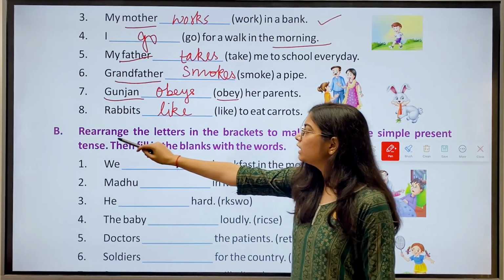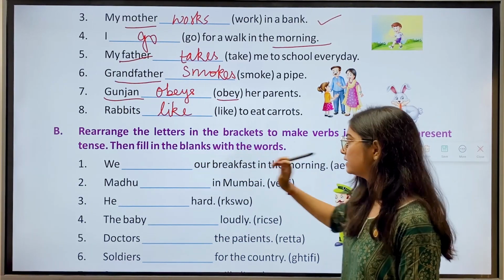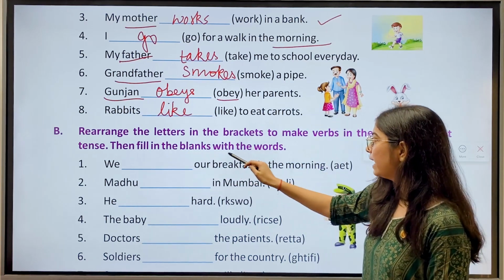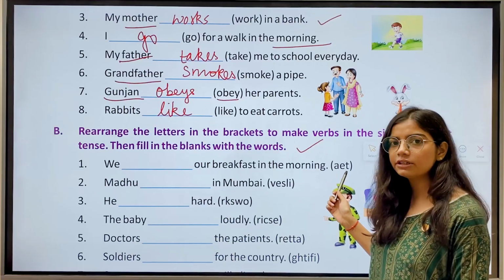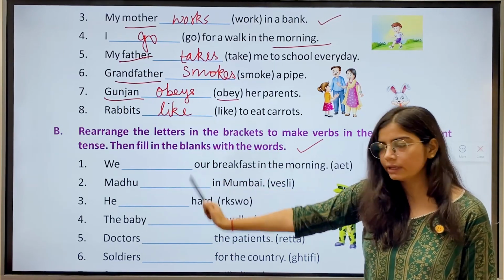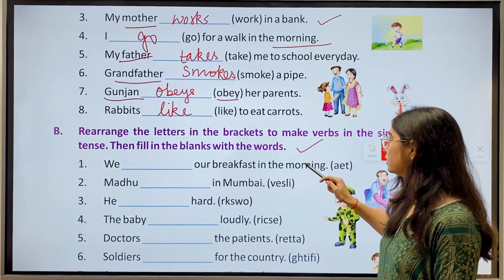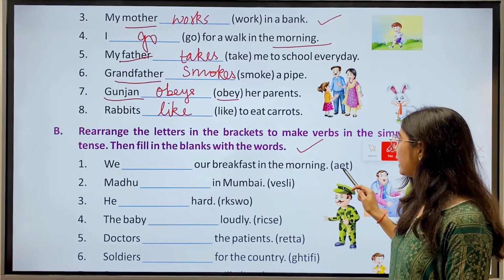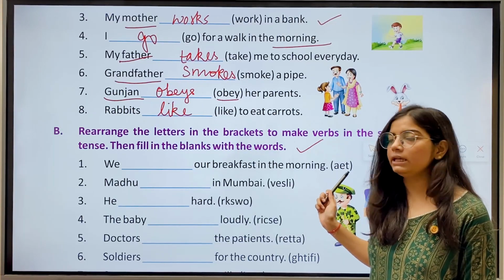Then we have B, rearrange the letters in the brackets to make verbs in the simple present tense, then fill in the blanks with the words. So here we need to first rearrange these letters and then fill it in here. First, we dash our breakfast in the morning. Now here we have A-E-T. Correct answer is eat.